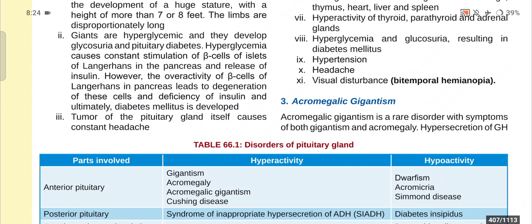So how is diabetes mellitus developed? Generally the patients are hyperglycemic and they develop glucosuria and pituitary diabetes. In these patients, the beta cells are constantly stimulated to secrete more and more insulin. The overactivity of beta cells of the islets of Langerhans in the pancreas leads to degeneration of these cells and deficiency of insulin, and ultimately diabetes mellitus is developed.